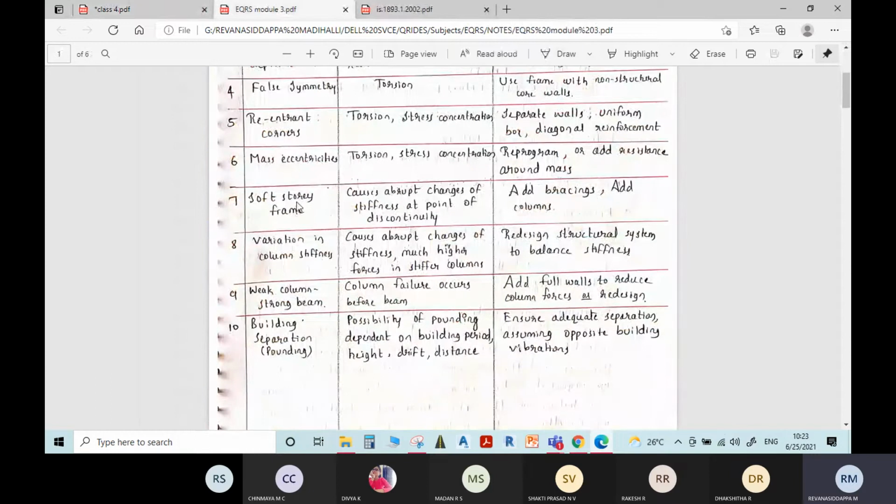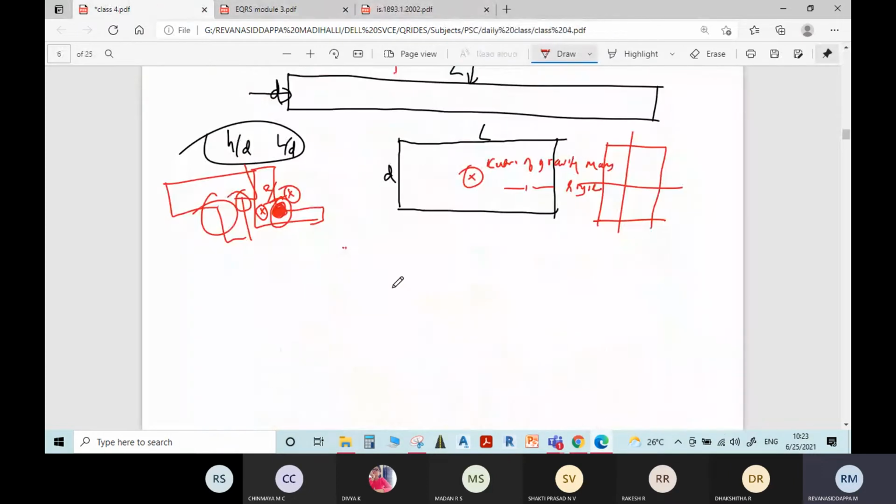The next parameter is soft story frame. What is the meaning of soft story? Have you heard of this?